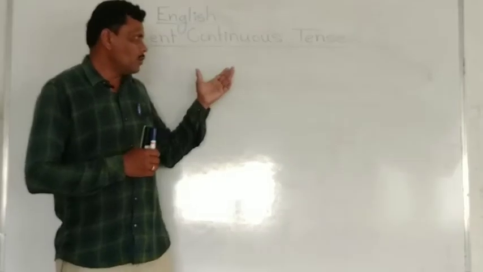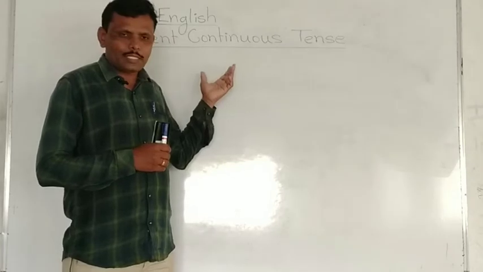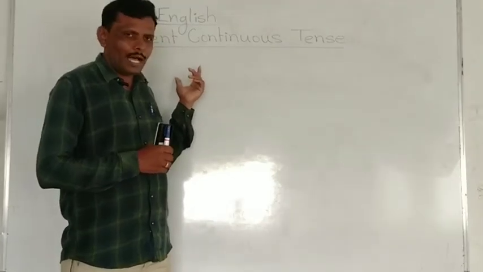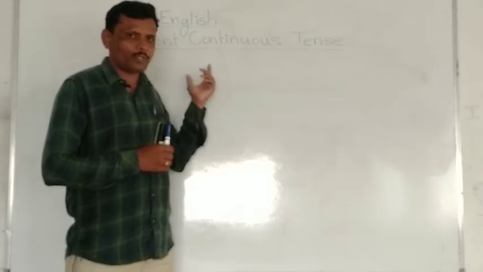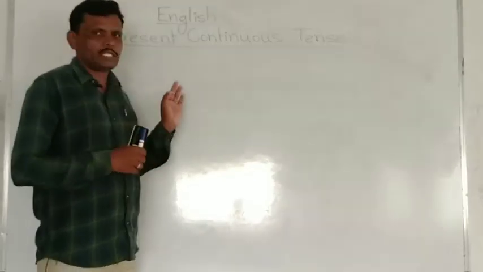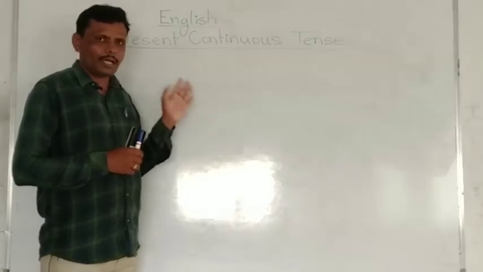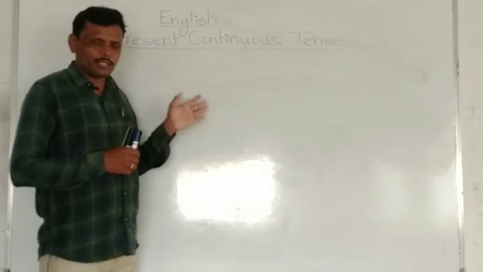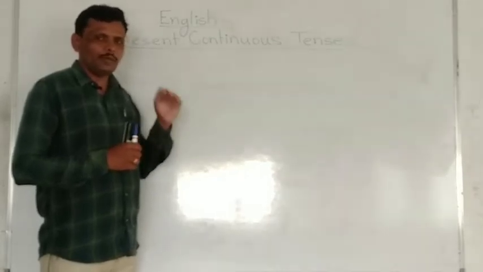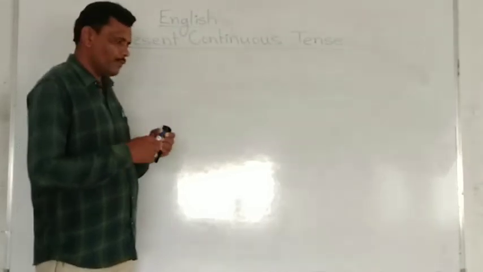And we have already taken the examples. If there is I, after I we have to use am and V4, and if the subject is singular, like a boy, a cat, a man, a tree, etc., after that singular subject we have to use is and V4.